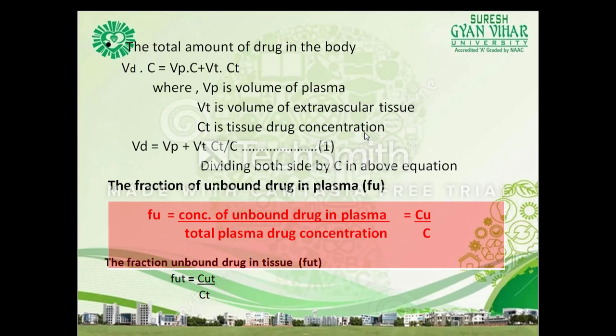So dividing both sides by C in the above equation, the fraction of unbound drug in the plasma, Fu, is the concentration of the unbound drug in the plasma, Cu, divided by the total plasma drug concentration.